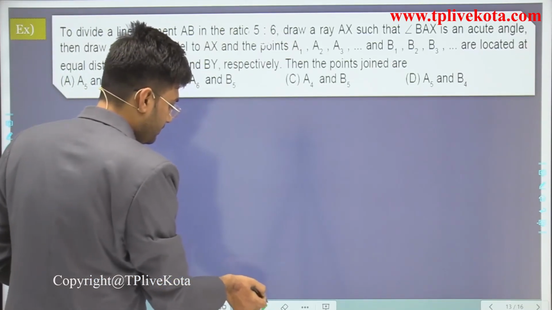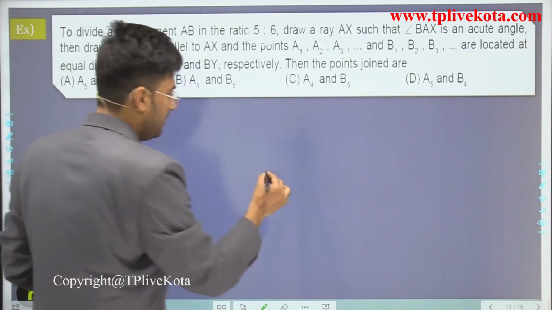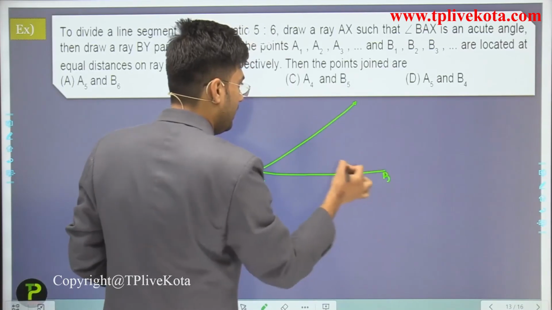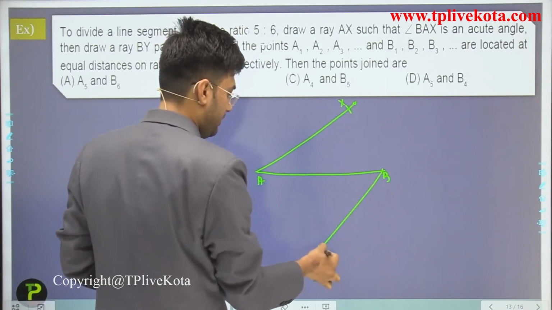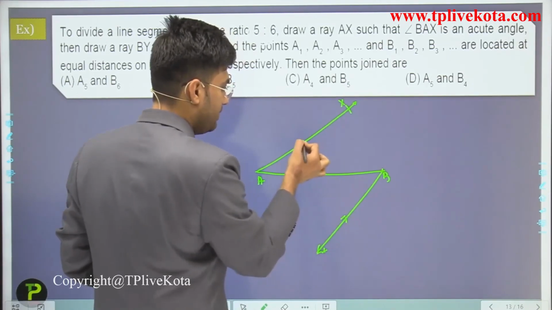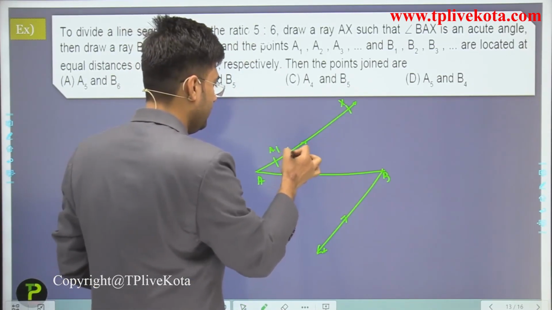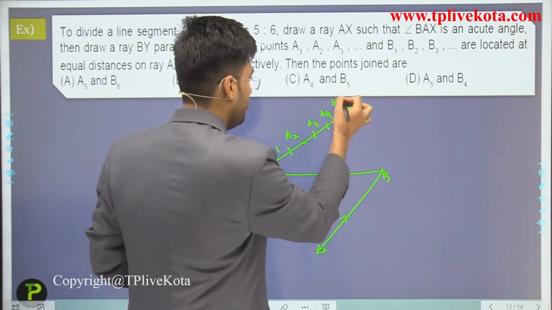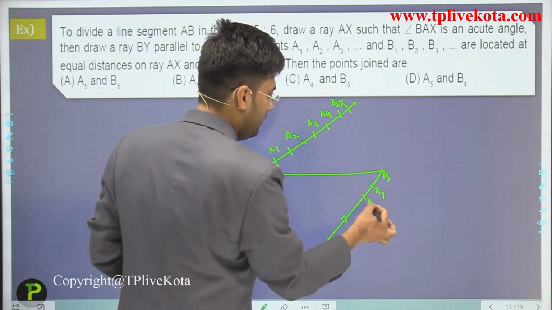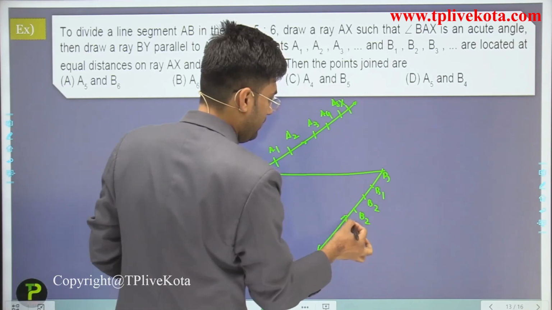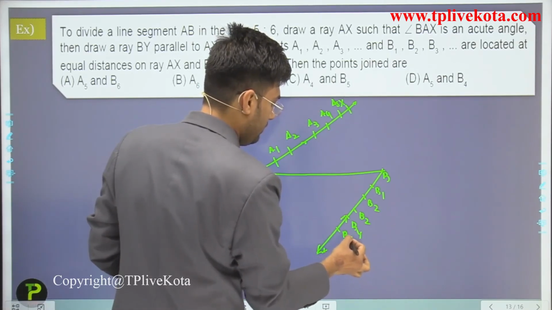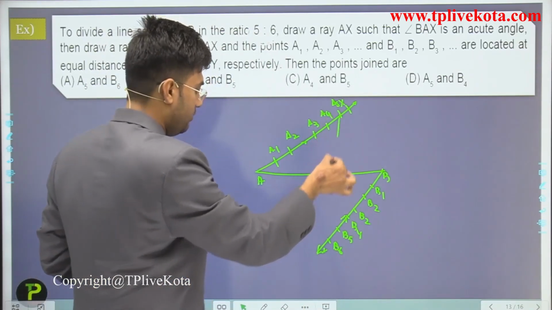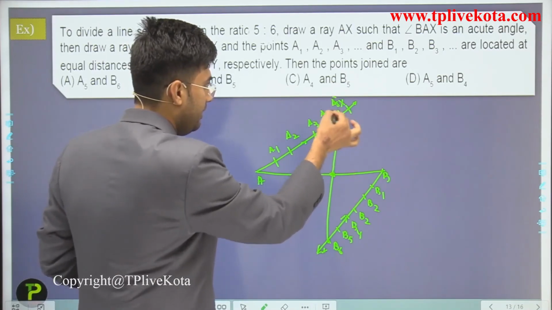If we understand this in the diagram, this is the line segment AB, and this is X and this is Y. These two lines are parallel, and here we have 5 points A1, A2, A3, A4 and A5, and B1, B2, B3, B4, B5 and B6. To divide this line segment in 5:6, we join A5 and B6.